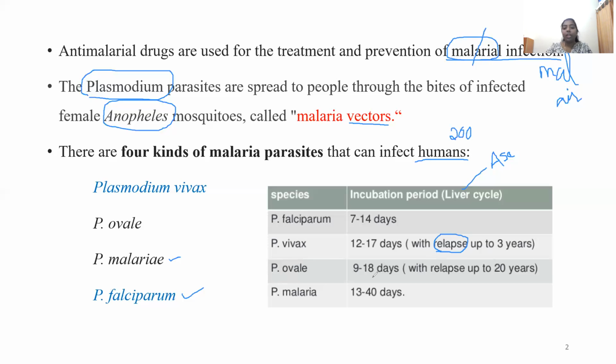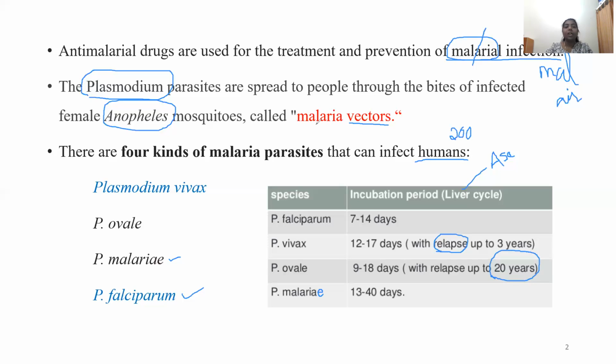And for Plasmodium ovale, the incubation period is about 9 to 18 days, and it has a greatest relapse period of about 20 years. It is still capable of producing an infection for about 20 years. Then we have Plasmodium malariae, which is capable of producing an infection after about 13 to 40 days. That means more than a month. Its incubation period is more than a month. I hope this is clear about Plasmodium and its incubation period.